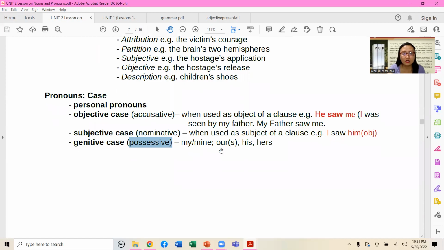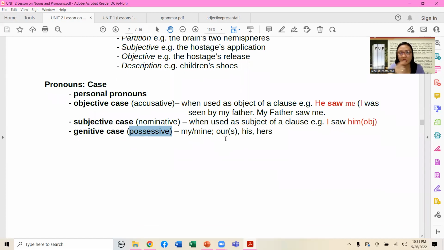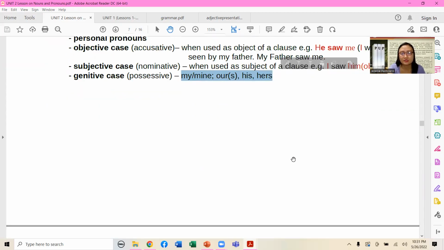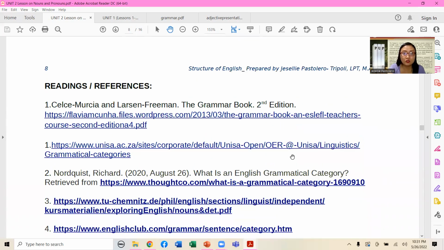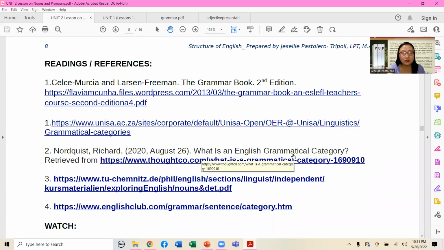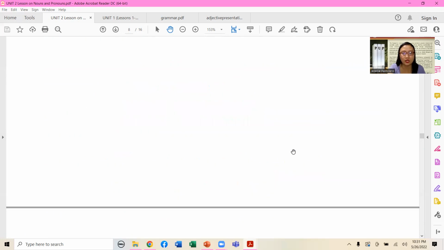No? Okay. On the other hand, for a summary of such, no, possessive case would refer to the my, mine, ours, his, or hers. Okay, those are things. Again, you can go back, no, and reread our initial part for Unit 2, just in case you feel that you have to reread once more, okay.